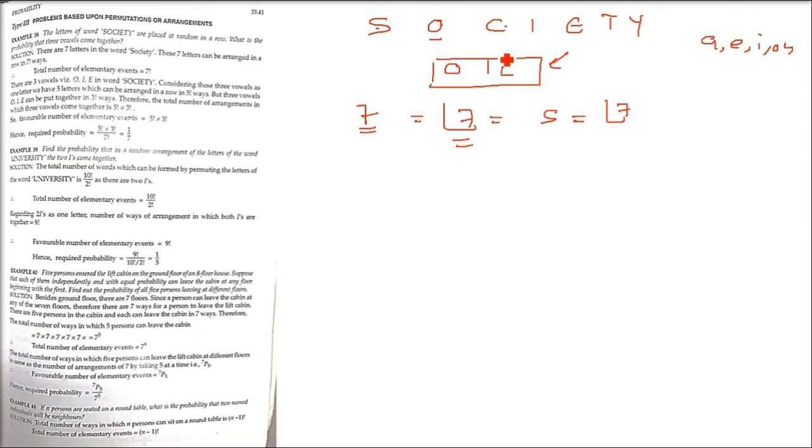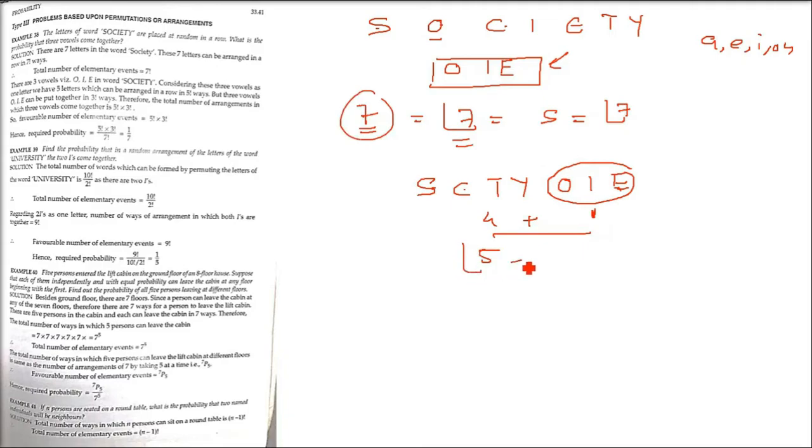Now coming to the favorable cases. Now O, I, E has to be together. All these 3 letters have to be together. So what do we do? See, let me take an example. S, C, T, Y. Now O, I, E I kept together. So these are the different forms. There will be plenty of forms. I will just see how many forms can be there. So S, C, T, Y, O, I, E. So 4 is S, C, T, Y, and O, I, E we are saying that they are together. They will always be together. So 4 is S, C, T, Y, means if you subtract O, I, E, 4 will remain, and O, I, E, because they are coming together, we say that it is 1 only. So 4 plus 1, 5.